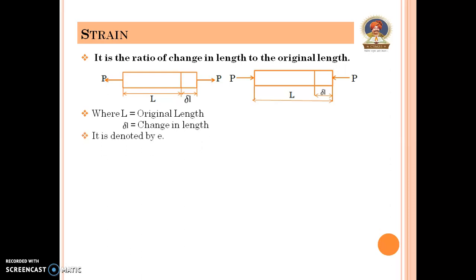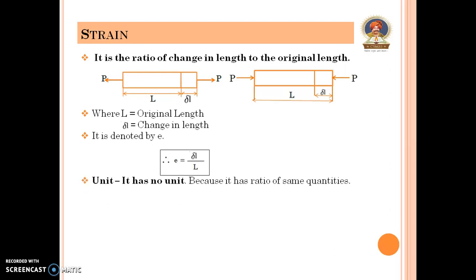It is denoted by epsilon E. Therefore, E is equal to delta L upon L. It has no unit because it has the ratio of same quantities.